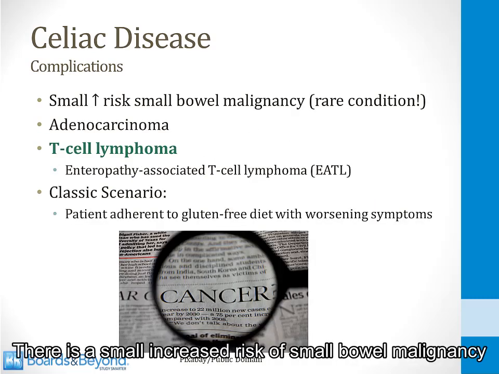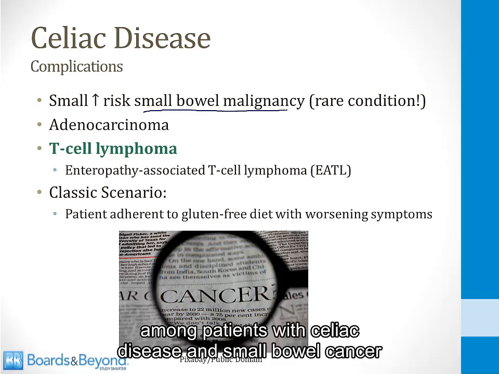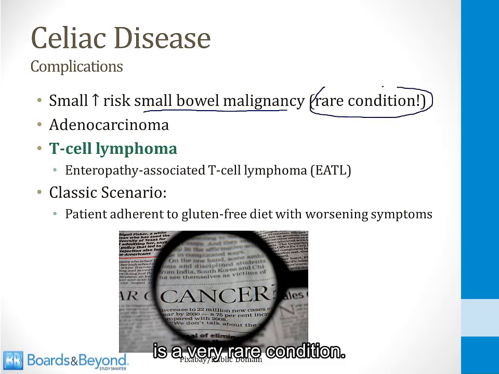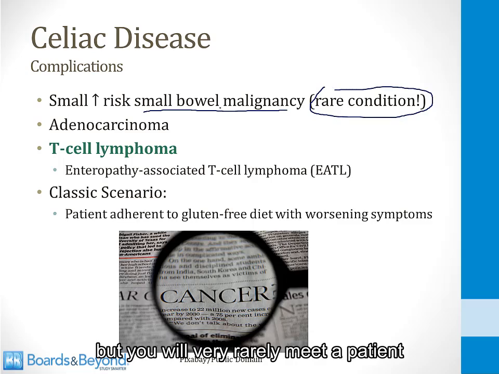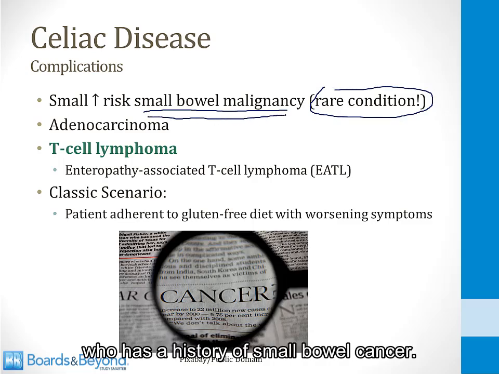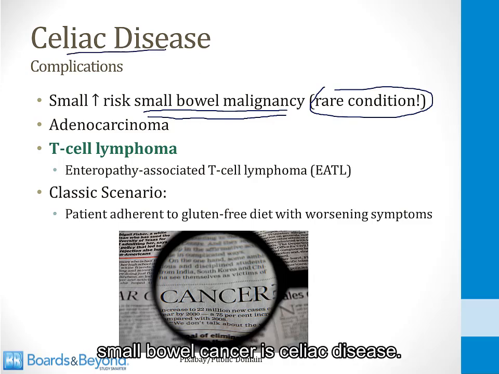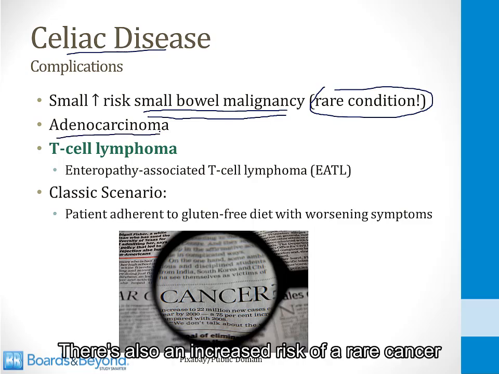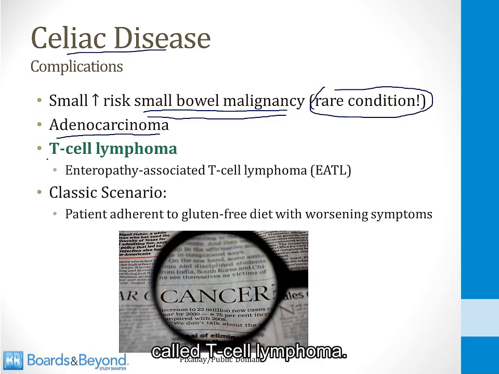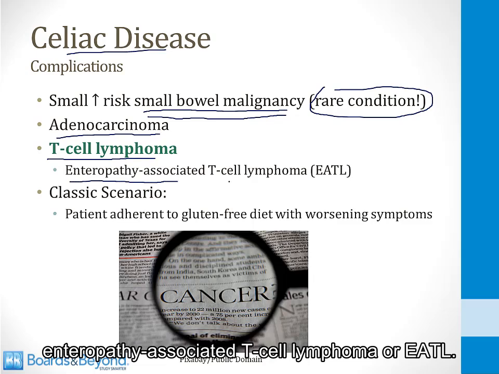There is a small increased risk of small bowel malignancy among patients with celiac disease, and small bowel cancer is a very rare condition. We talk a lot about colon cancer and gastric cancer, but you will very rarely meet a patient who has a history of small bowel cancer. One of the conditions that can lead to small bowel cancer is celiac disease. There is an increased risk of adenocarcinoma of the small intestine. There's also an increased risk of a rare cancer called T-cell lymphoma. This is referred to as enteropathy-associated T-cell lymphoma, or EATL.